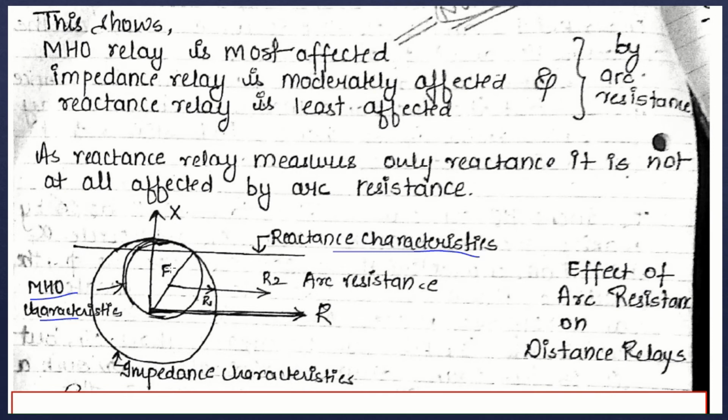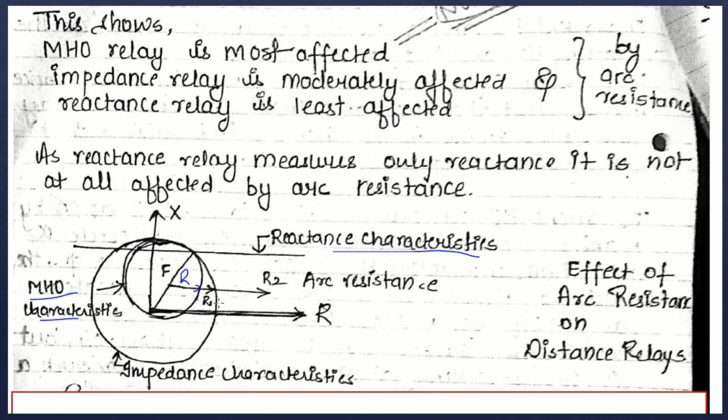If we assume that F is the point of fault, and R is the value of arc resistance, then in this case the impedance relay, the Moore relay, and the reactance relay will all be operating.